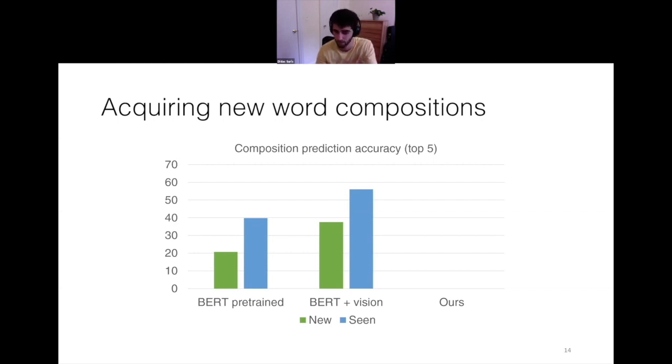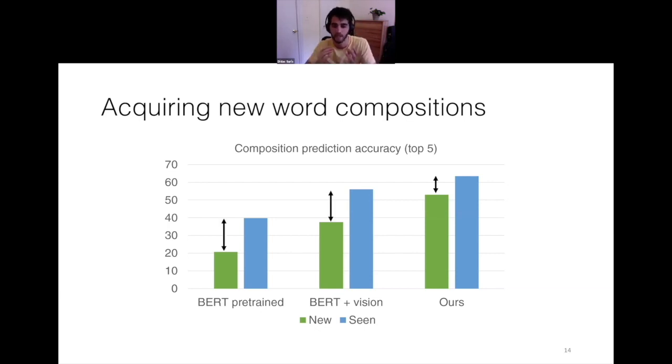And then when adding vision, the system performs better, but still the gap is very important. It makes sense that these baselines are not very good in new compositions, because they are trained just to maximize the likelihood on the training data, and new compositions are slightly outside of the training data. So then our method manages to get the best results in both seen and new compositions. But most importantly, the gap between the seen and new compositions closes considerably compared to the baselines. And this suggests that our training method is actually better at generalizing, as it reduces this generalization gap. And again, this makes sense because we explicitly teach the model how to generalize better, which is the main point of the paper.